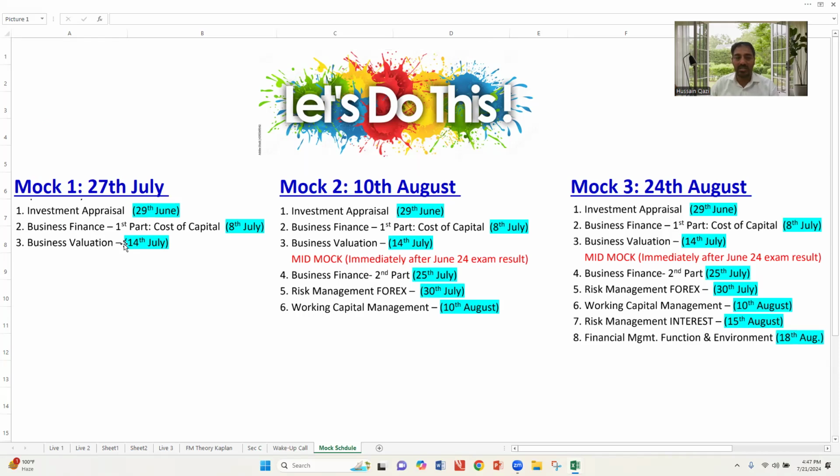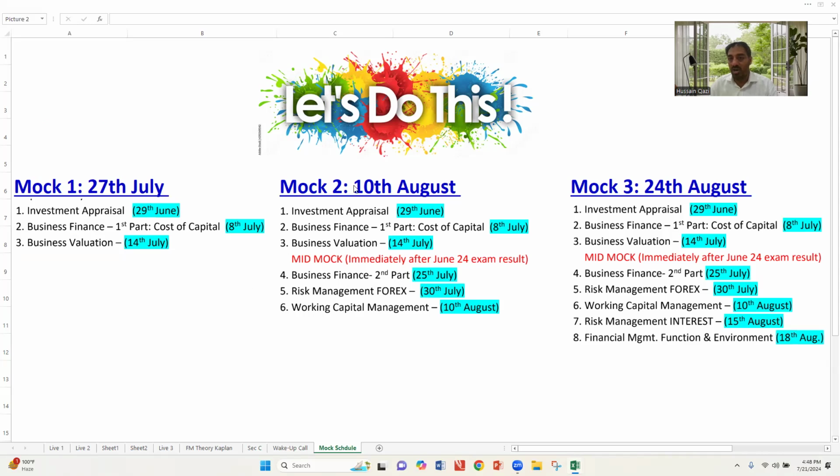Let's do this. Mock 1. I will conduct mock 1 with these 3 topics: investment appraisals, business finance part 1, that is cost of capital, and business valuation. So you have to prepare your syllabus with respect to section A, section B and section C type questions. I will conduct the mock by 27th of July.